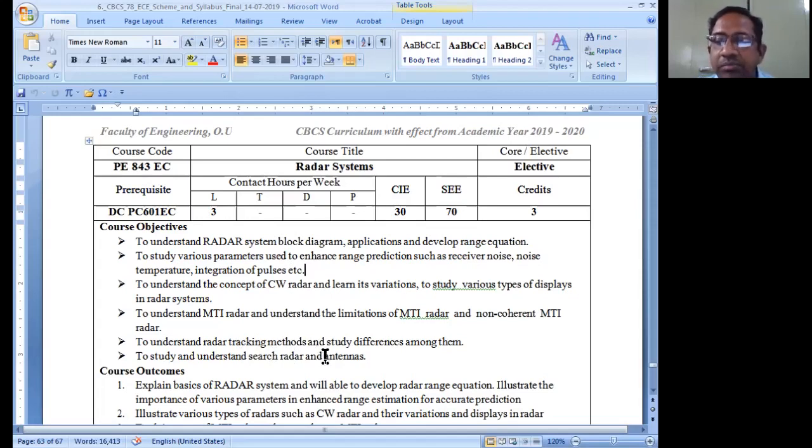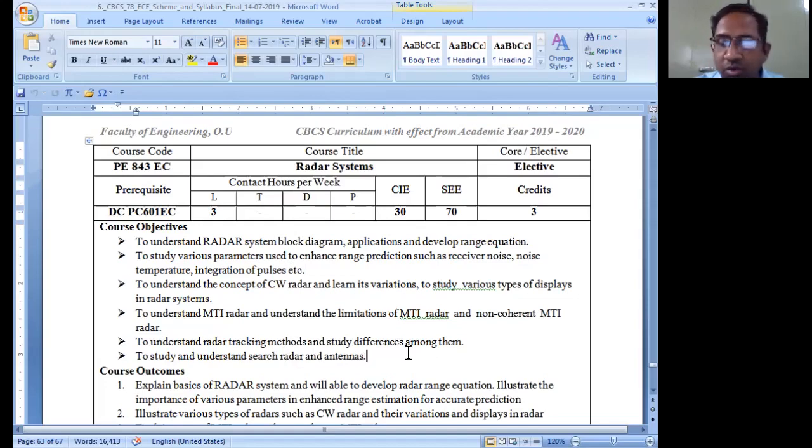Now when the radar is simply moving from one place to another place, how do we track the radar? How do we find out at what speed the target is simply moving? So those things we can really understand by using this radar. And to study and understand the search radar and antennas. So here also going to understand about many points in the radar applications.